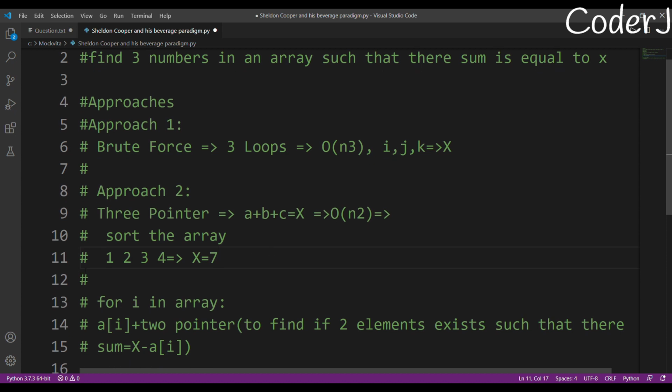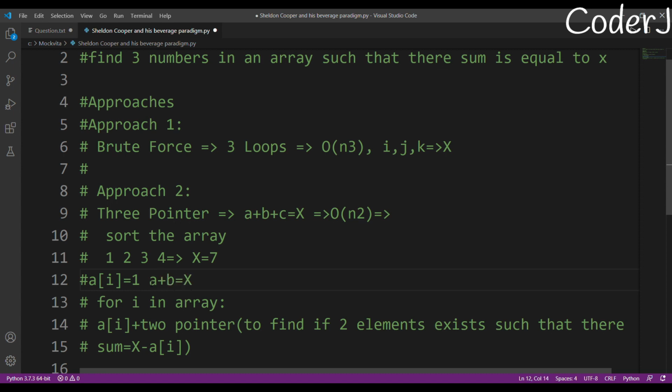So what I'm doing is I'm iterating through this whole array. Initially my a of i will become 1, right? I'll move from 1 to 4. So initially my a of i will be equal to 1, and after that I'll use the two pointer approach. But in the two pointer approach, what was I doing? I was checking if a plus b is equal to x.